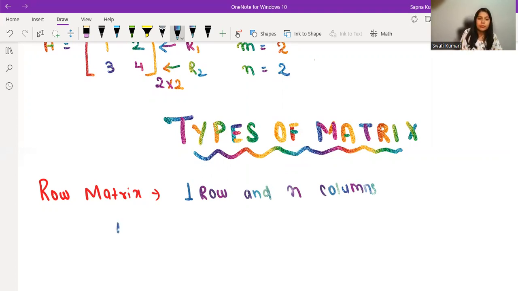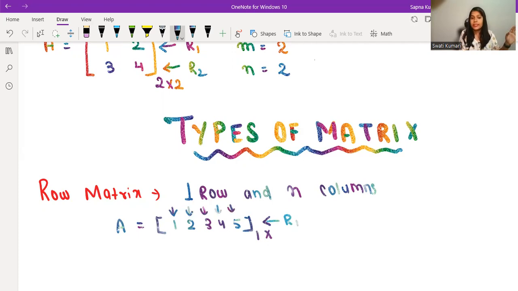For example, suppose I'm having a matrix A. It will look like this: 1, 2, 3, 4, 5. How many rows can you see in this? Only one row, right? This is row 1. So only one row, so you will write 1 cross. How many columns are there? You can see 1, 2, 3, 4, 5 columns. So the order is 1 cross 5.